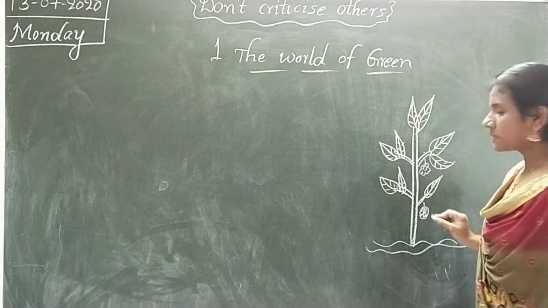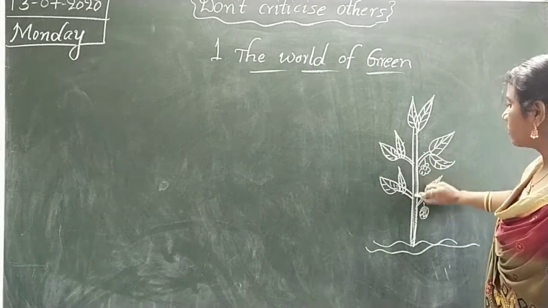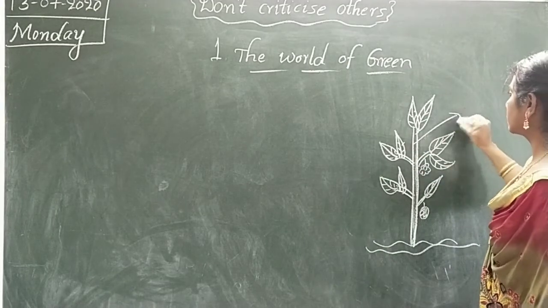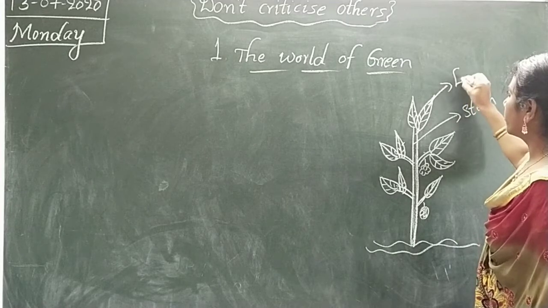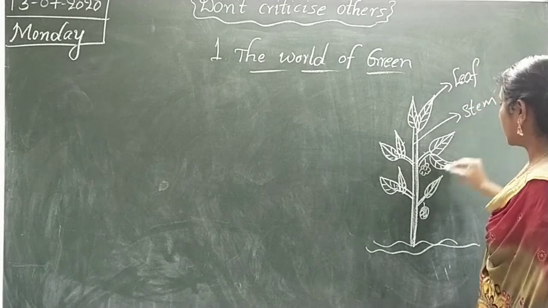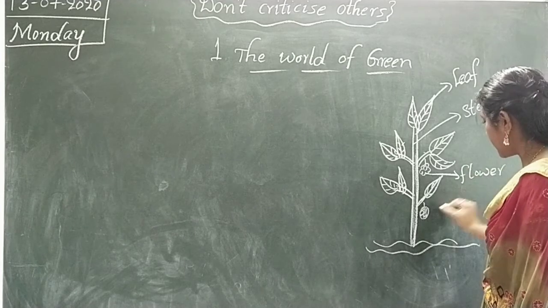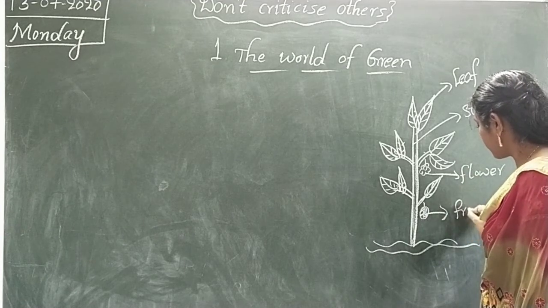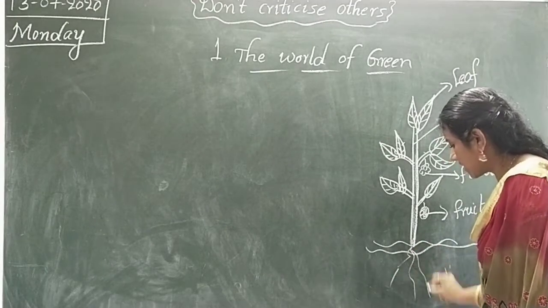Can you observe this plant, children? Here, see, what is this? Stem. And these are the leaves. And this is the flower. And this is a fruit. And here we have roots.